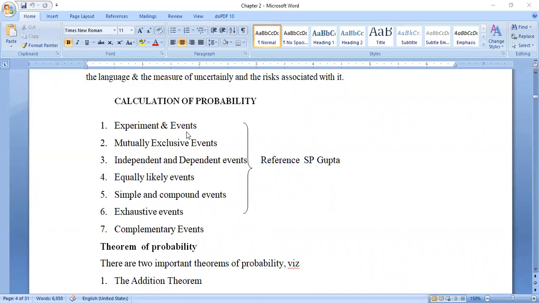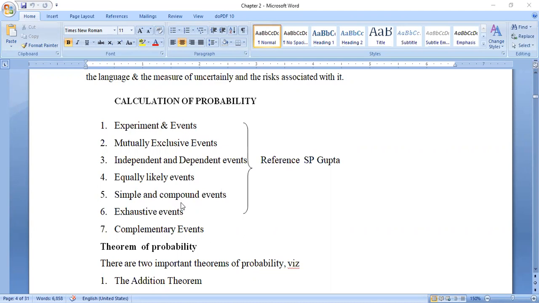The next one, independent and dependent events. Independent events means there is no association of one event with another event. A dependent event means event A depends on event B. Then next, equally likely events. Equally likely events means, for example, team A and team B, two teams are there, and equal chances are given to both teams. We call it equally likely events.